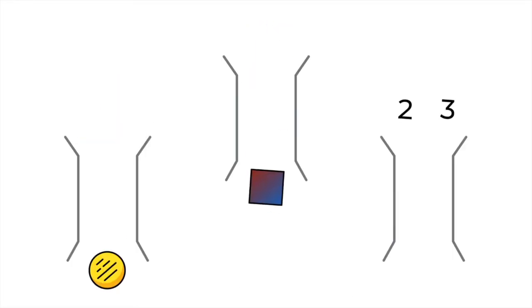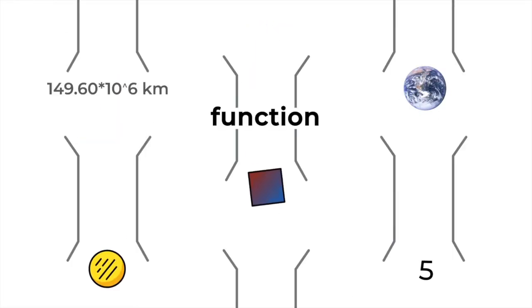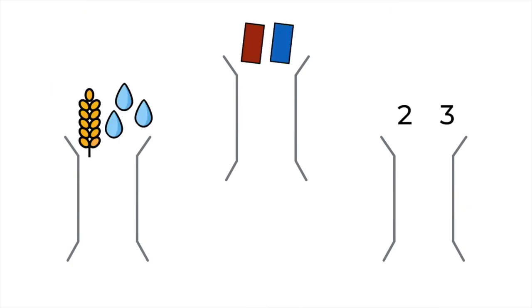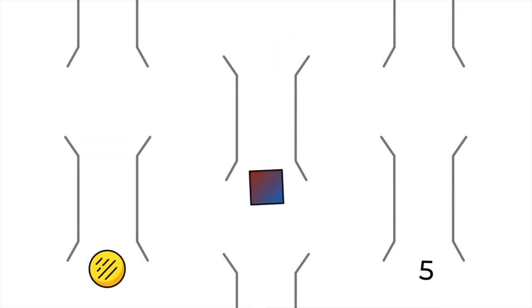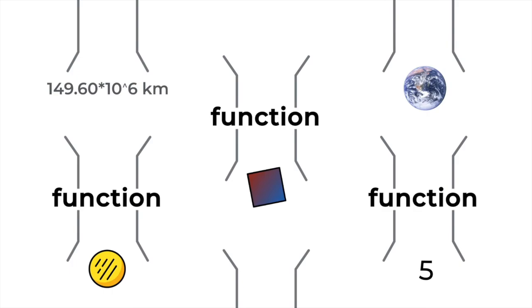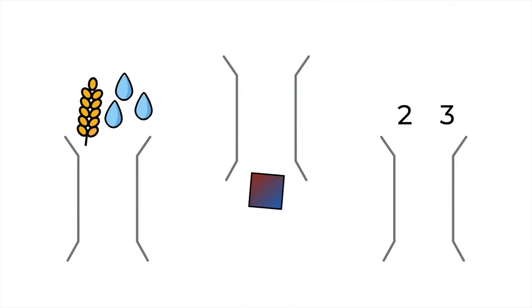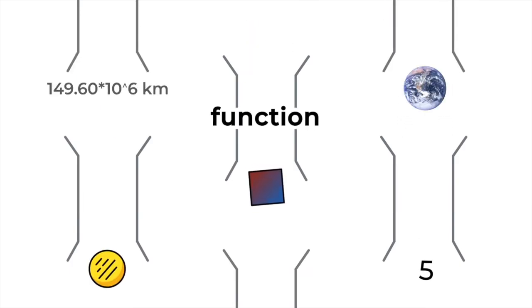These calculations can be on numbers, but they don't have to be. They can be on coordinates, colors, ingredients. They can turn two numbers into the sum, two or more colors into the mixture, or a list of ingredients into some new food. Functions don't just transform an input to an output.